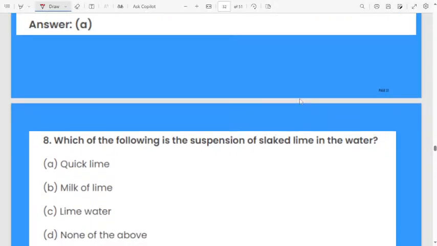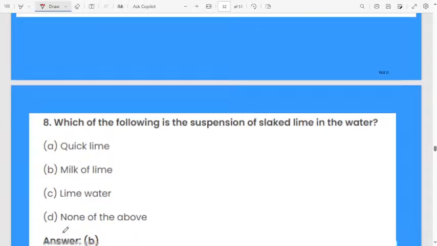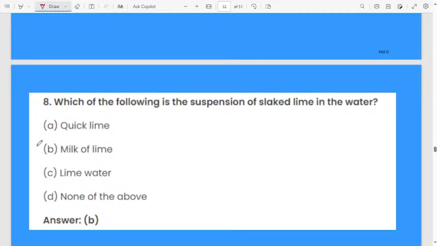Which of the following is the suspension of slaked lime in water? Option A, quick lime. Option B, milk of lime. Option C, lime water. Option D, none of the above. Milk of lime. The suspension of slaked lime in water is nothing but milk of lime.